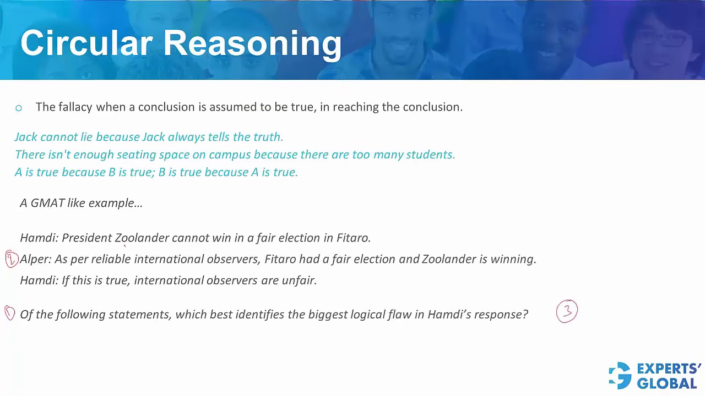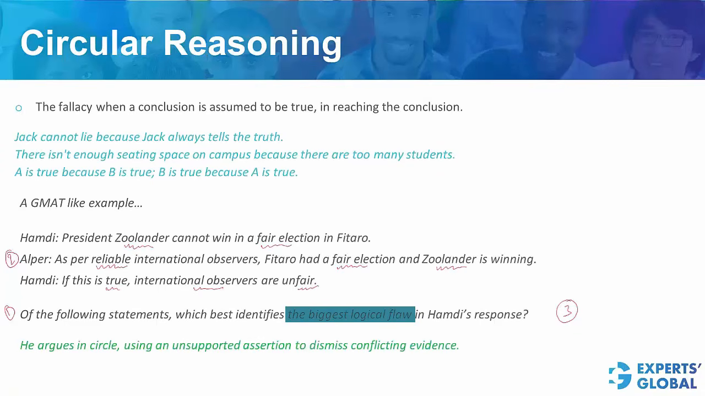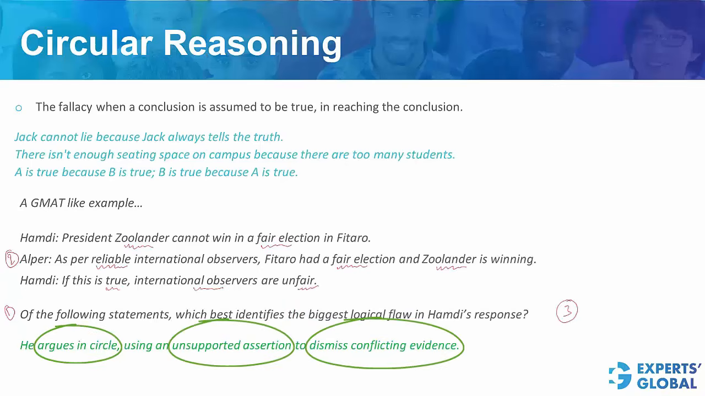First person says that Zoolander cannot win a fair election. Second person says that, as per reliable international observers, the country had a fair election, and Zoolander is winning. Then the first person responds by saying that, if this is true, international observers are unfair. So what is the biggest logical flaw in this response? The flaw is that Hamdi argues in a circle, using an unsupported assertion to dismiss conflicting evidence. The buzz phrases here that make this answer choice compelling are argues in a circle, unsupported assertion to dismiss conflicting evidence. This is as good an answer choice as it gets.